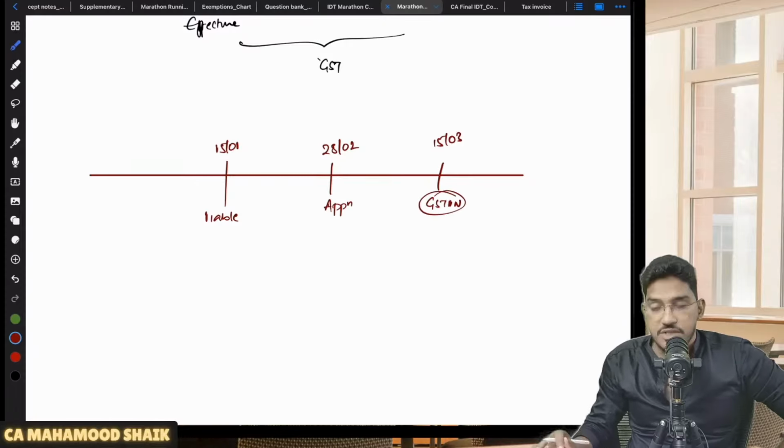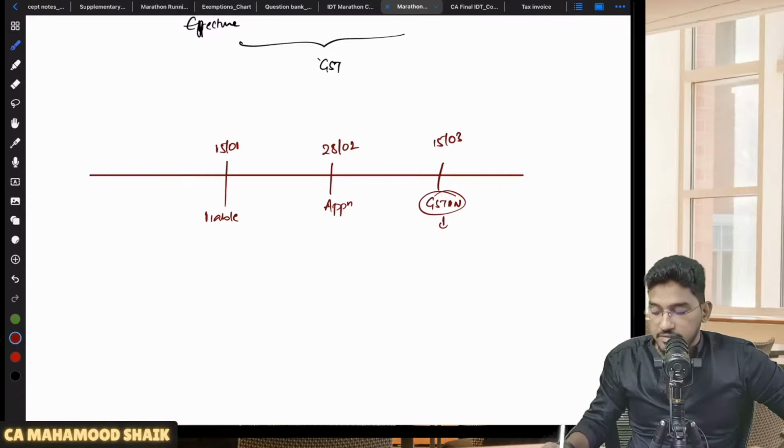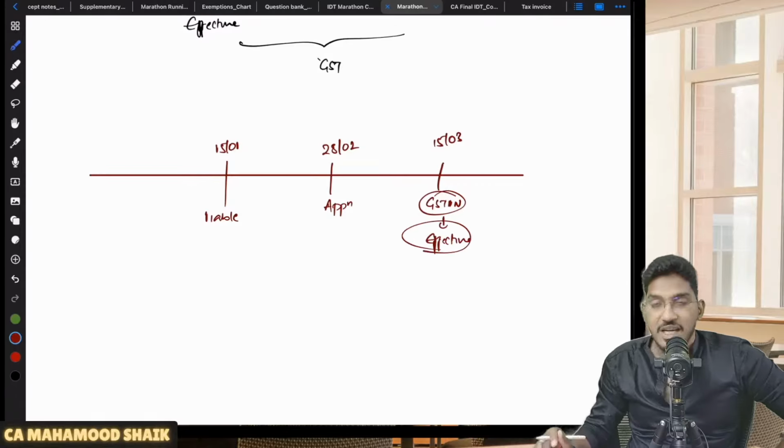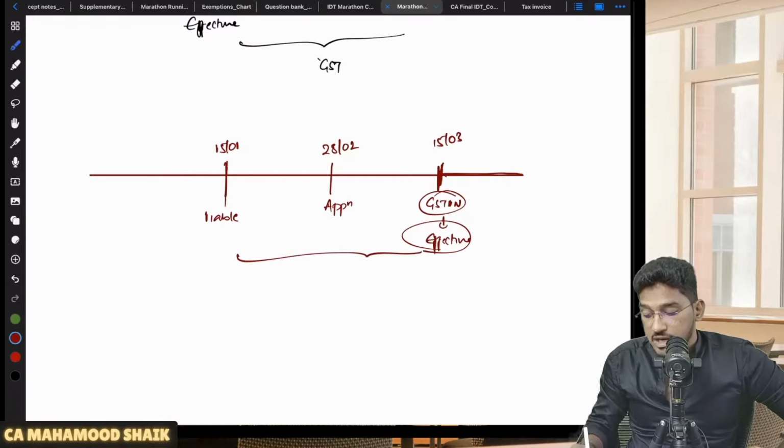So when will this registration be effective? From here only it will be effective. There will be no retrospective effect. From here only your registration will be effective. You will not have any retrospective effectiveness of the registration. But your liability will start from the date you become liable. See, whenever you become liable, from that date only your liability to pay GST will start. But you would have made the supplies from 15th of January till 15th of March.